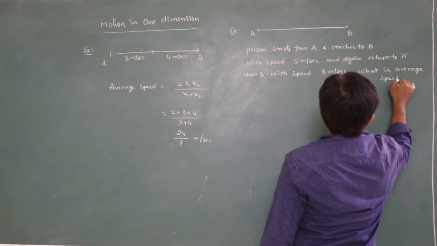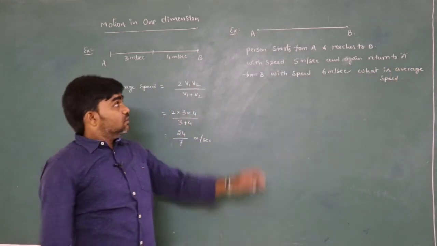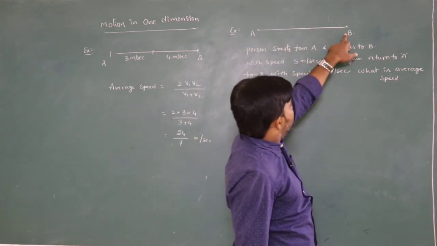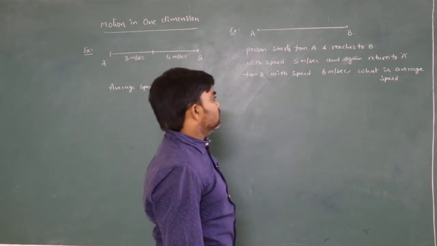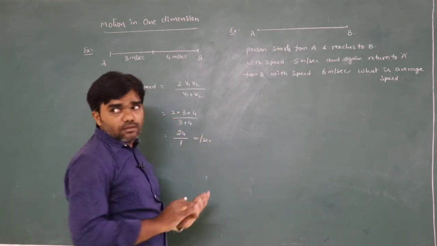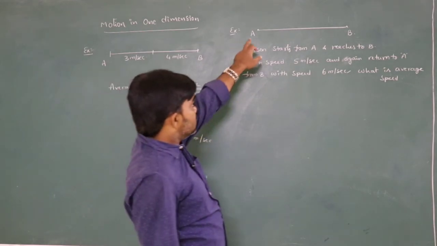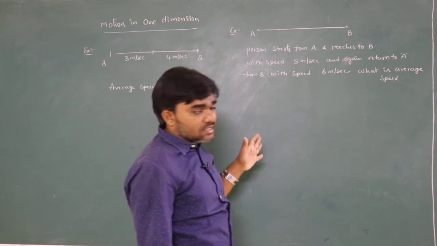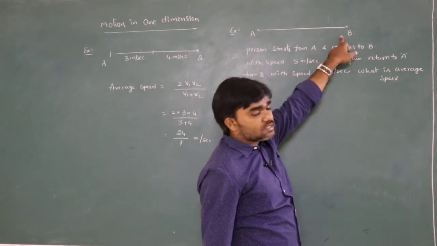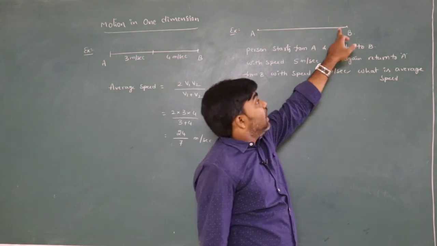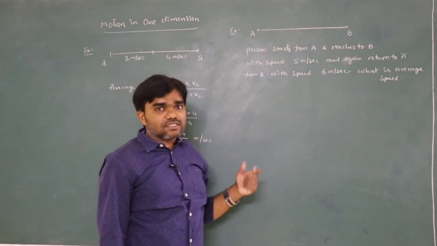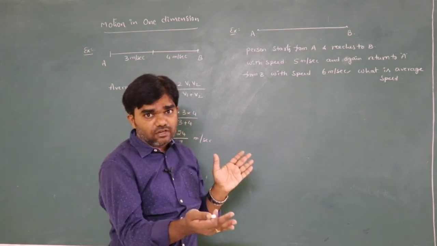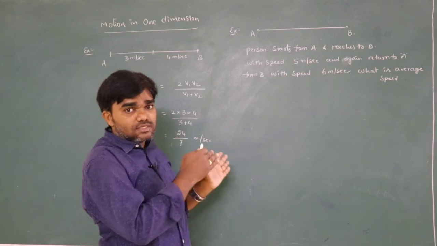Here the question is, a person goes from A to B with speed 5 meters per second and again from B to A with speed 6 meters per second. So A to B and B to A must be the same distance. Let us consider A to B as the first half of the distance and B to A as the second half.